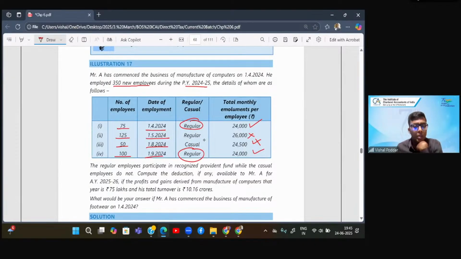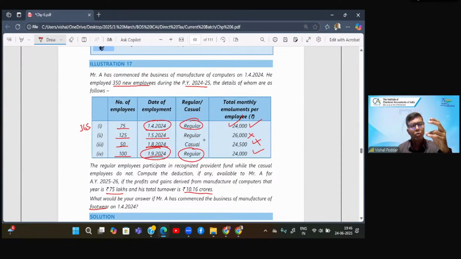Now, compute the deduction, if any, available to A for this. If the profits and gains derived from the manufacture of computers is 75 lakhs and total turnover is this, what would be your answer if A had come in the business of manufacture of footwear? Okay. Now, the person who is employed on this day is in employment for 365 days, so this is eligible; condition 240 days. But the employees who are employed on 1/9, so 1/9 means September, right?